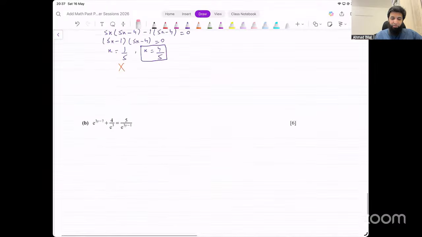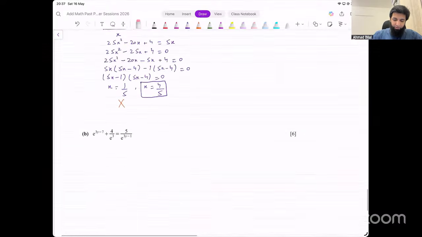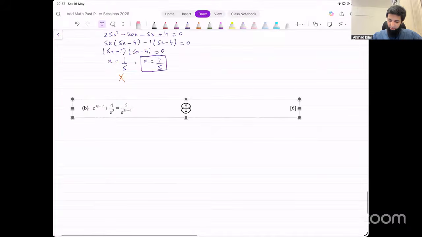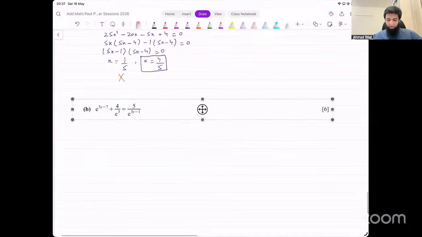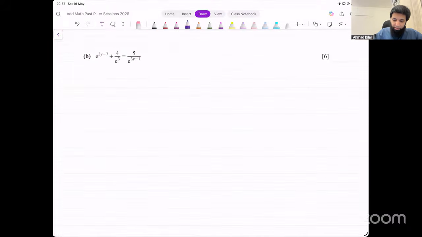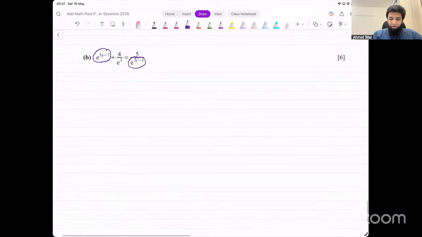Okay, let's move on. Part B. Part B of this. How do we do this now? That's a 6-mark question. e raised to power 3y minus 7, e raised to power 3y minus 7. I think it's a good idea to take a substitution right away in the beginning because we've got the variable only in these powers.